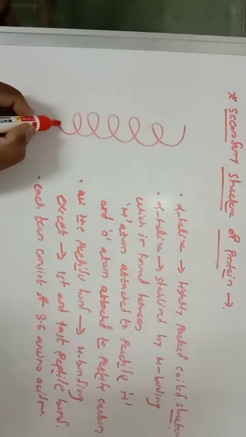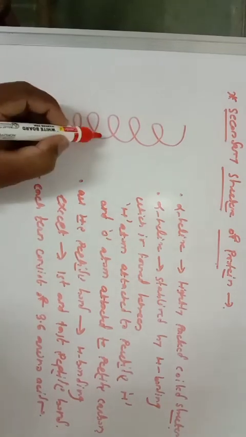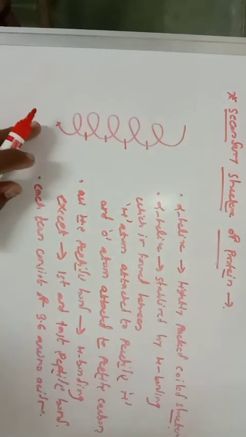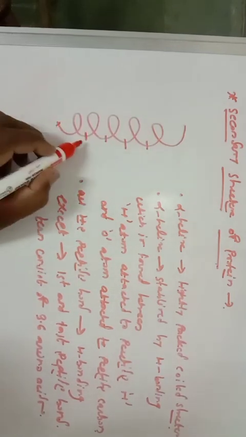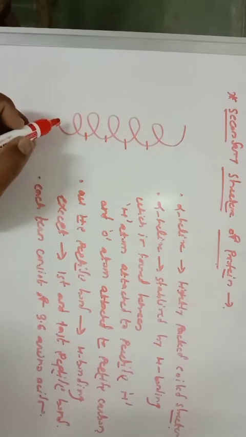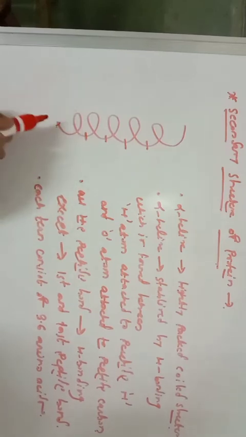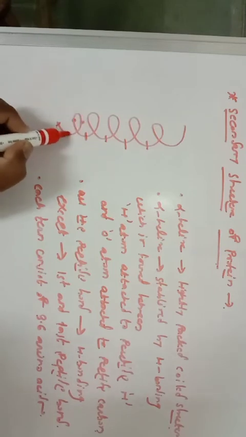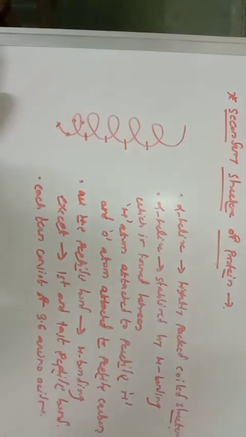Starting from here, this is your first turn, this is your second, third, fourth, like that. Each turn from this to this consists of 3.6 amino acids. If you consider here the first, second and third, then this turn requires 0.6 of an amino acid molecule.